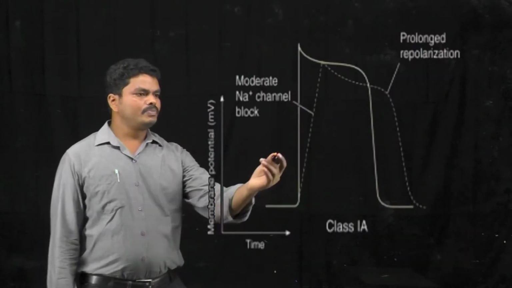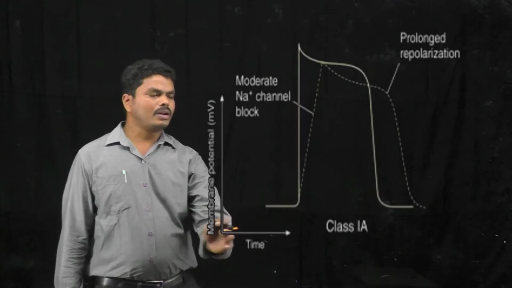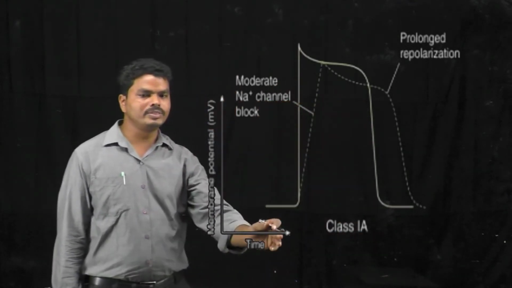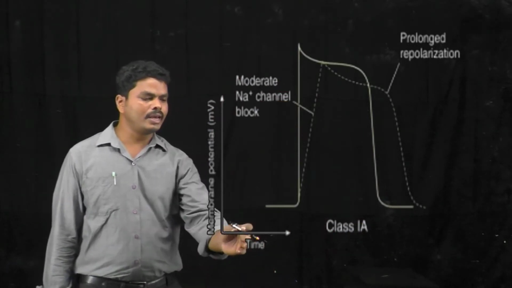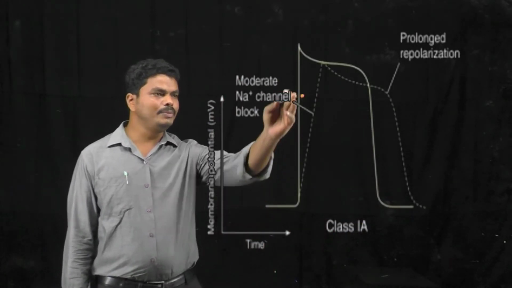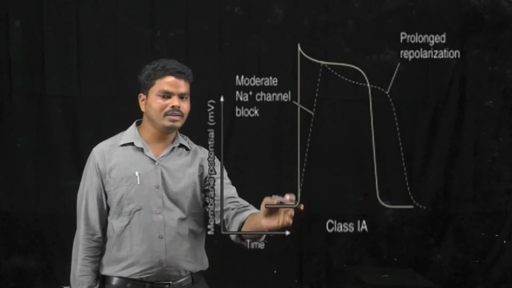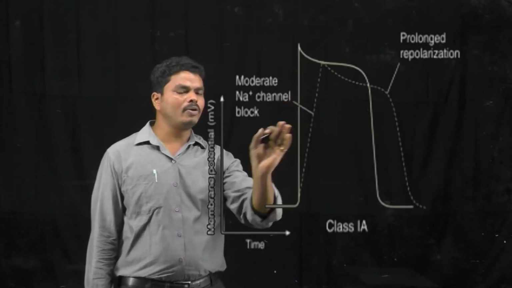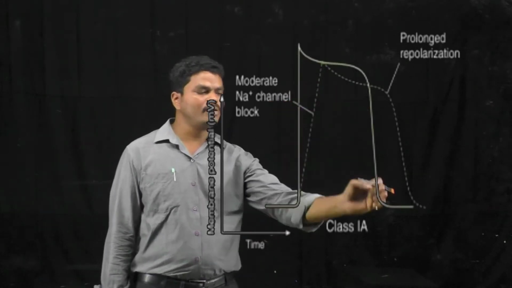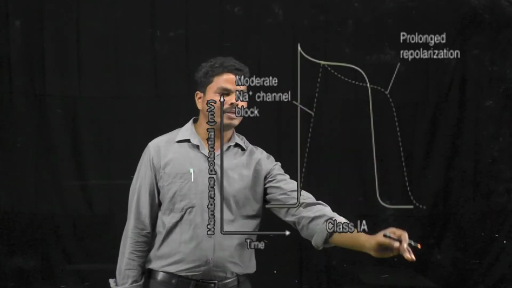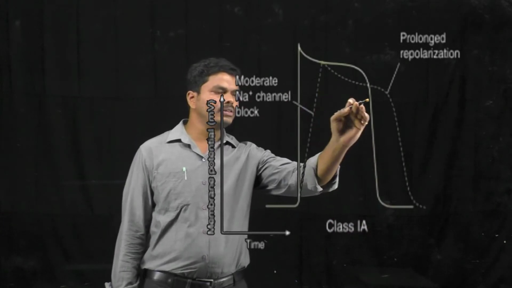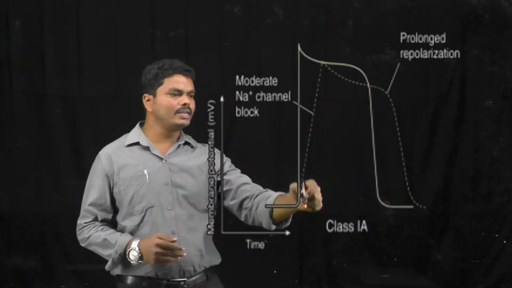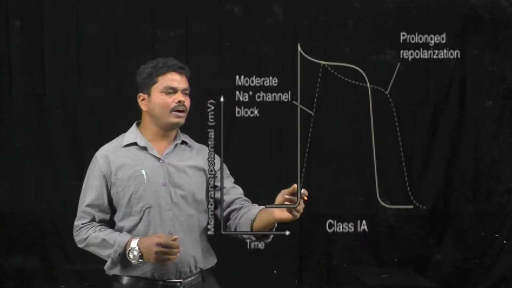When you observe this picture, the dark line indicates the action potential in case of arrhythmia, and when you use the class 1A drugs, they can prolong the depolarization phase, changing the time of depolarization, and they can also prolong the repolarization phase. Thereby it decreases the ectopic activity of pacemakers.